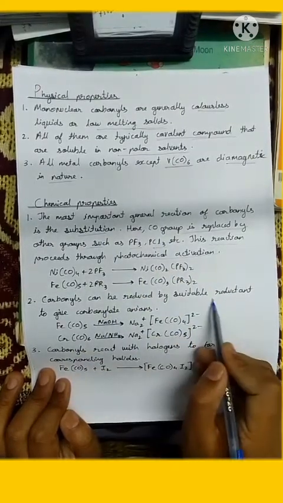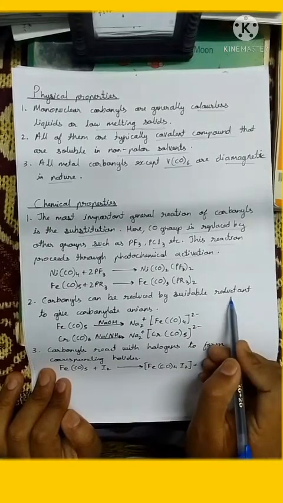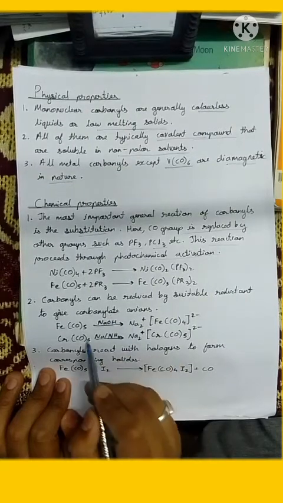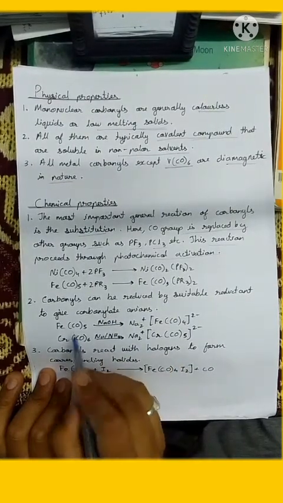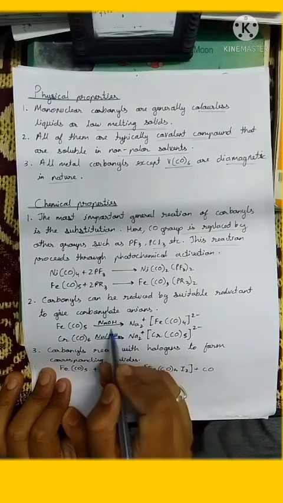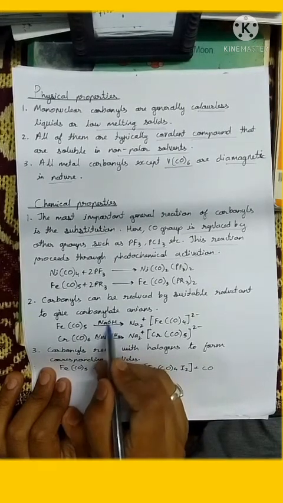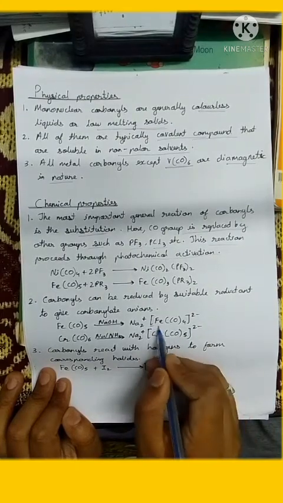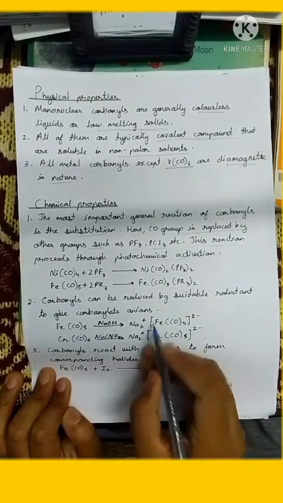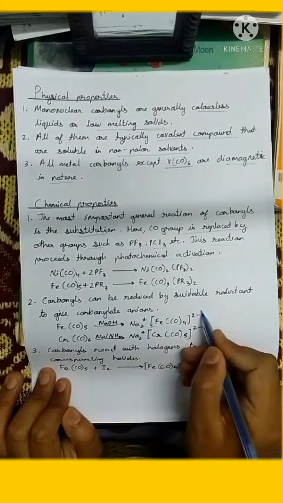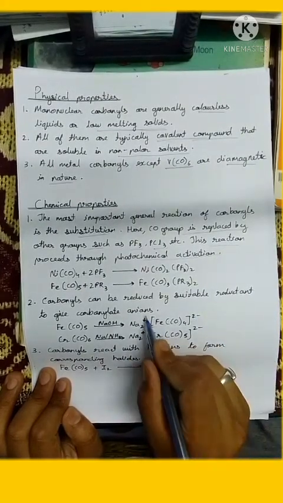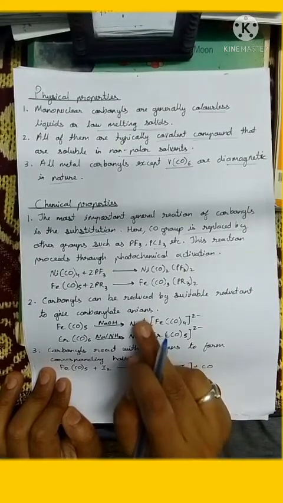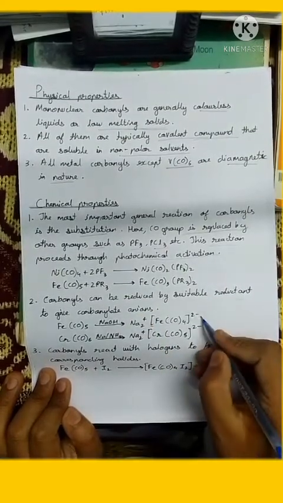Carbonyls can also be reduced by a suitable reductant to give carbonylate anions. So in this case, we see that when Fe(CO)5 is treated with alkali, that is NaOH, we get a salt, and this salt is basically neutral in nature. If we remove the Na+ from here, we get anions.